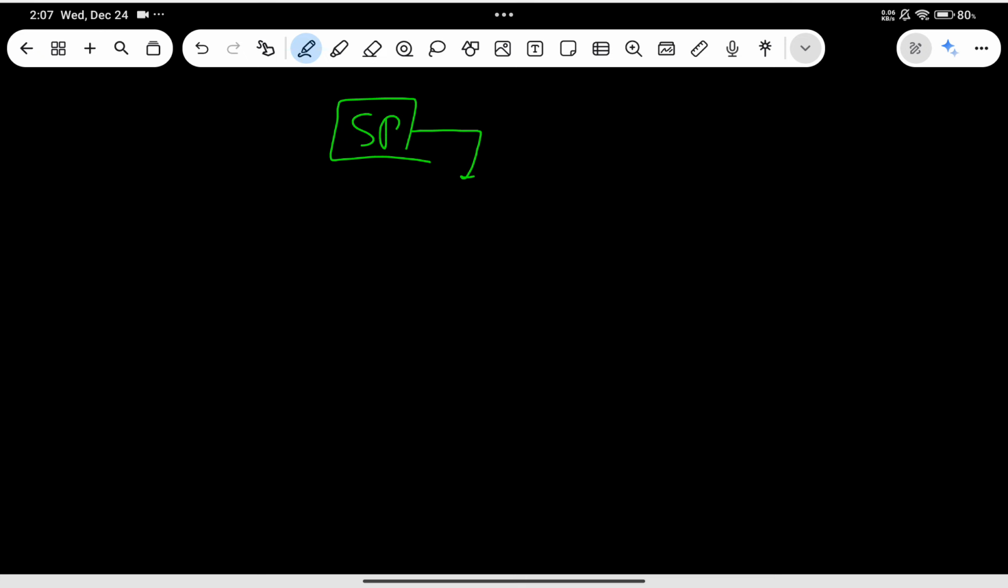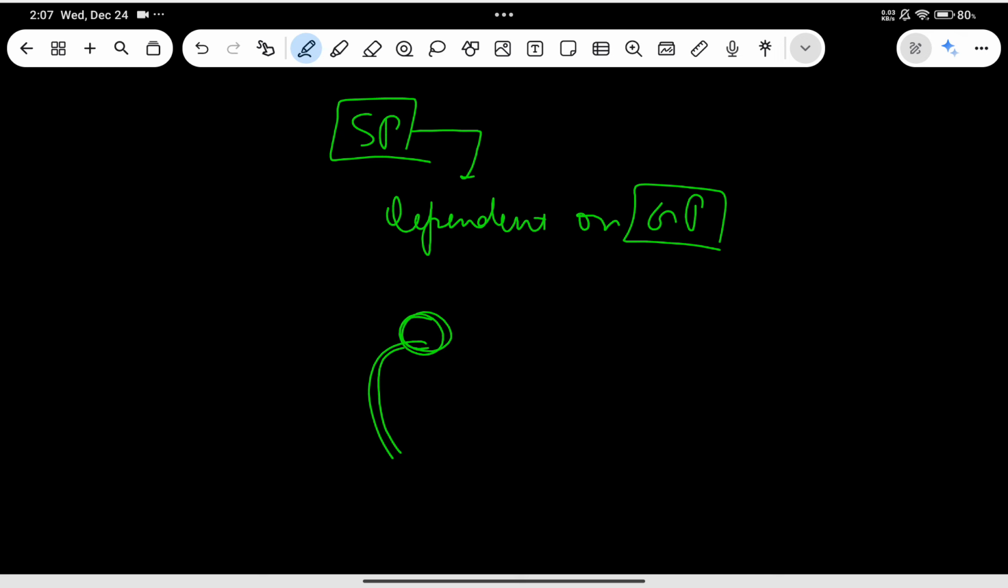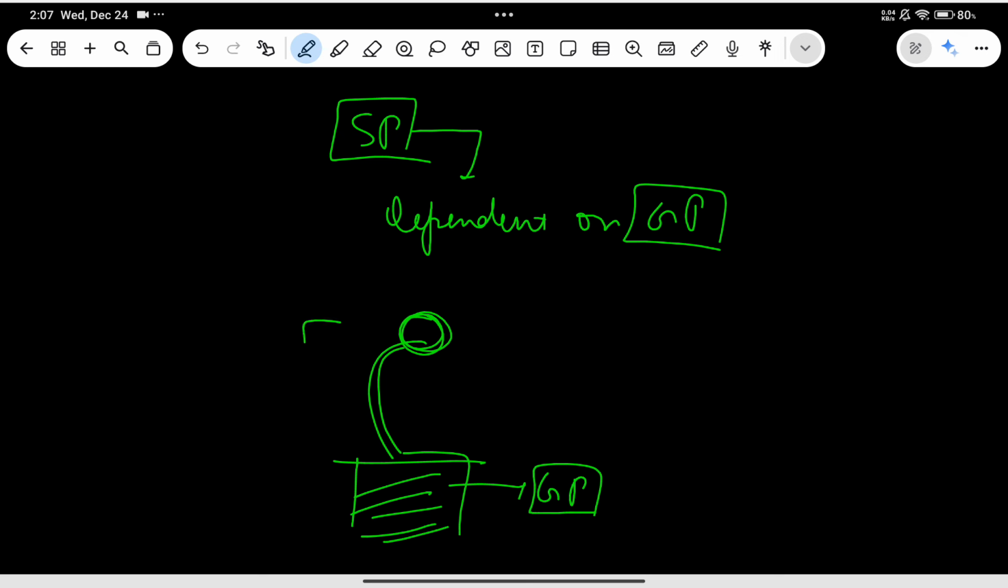So, I was talking about the sporophyte of bryophytes. First of all you have to understand that it is dependent on the gametophytic body, and this sporophyte consists of only three structures, and it is present on the gametophytic body. This is the gametophytic body and this is the sporophyte, and it has a capsule.